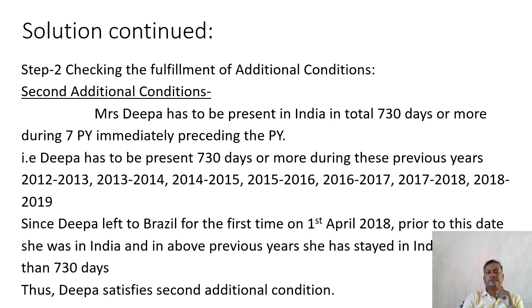Second additional condition: she has to stay in India for 730 days or more during the 7 previous years immediately preceding the previous year. So the 7 previous years immediately preceding the previous year start from 2012-13 to 2018-19. Here it is the same. Since Deepa left to Brazil for the first time in 2018, it means prior to 2018 she was there in India and the days will be more than 730 days. Thus she satisfies the second additional condition.